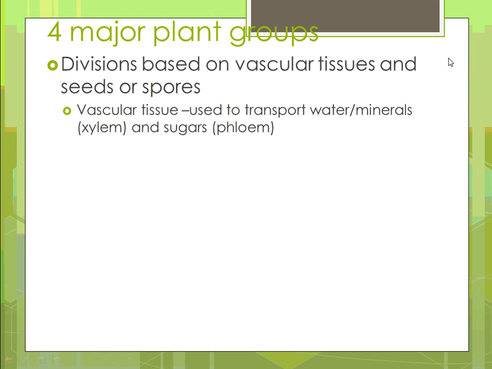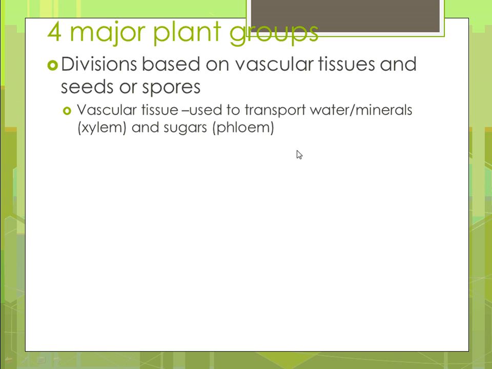All right, there are four major plant groups we'll talk about, and how they're divided is based on whether or not they have seeds or spores or vascular tissue. And what vascular tissue is, it's basically a means of transporting water and sugars from one end of the plant to the other. That's going to be your xylem and your phloem.